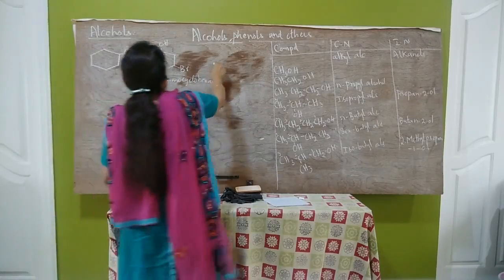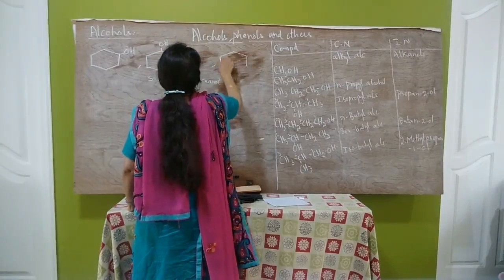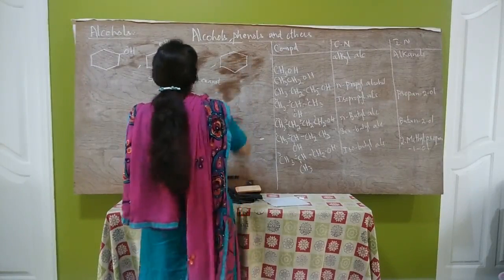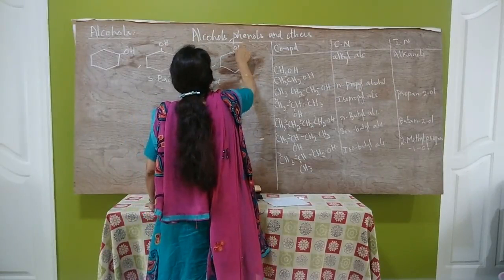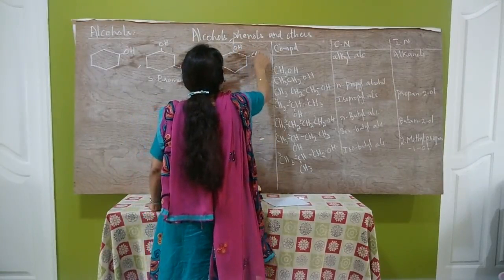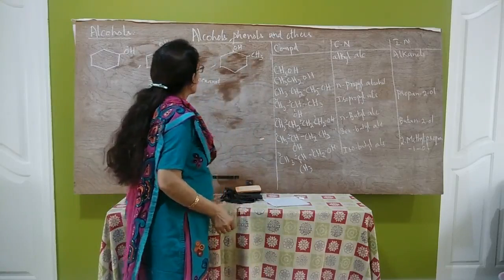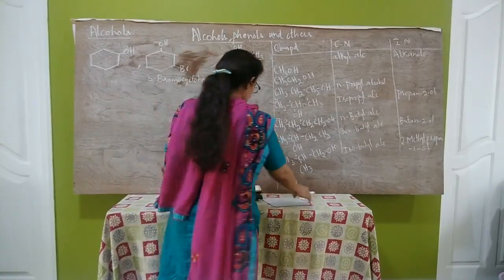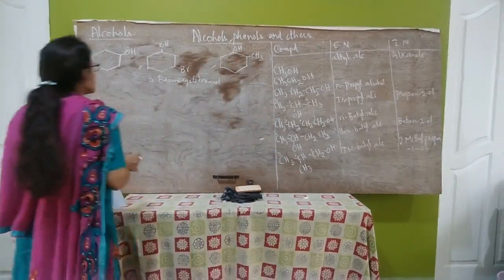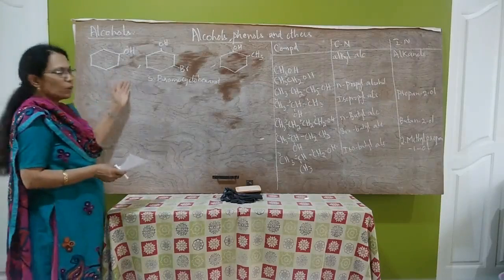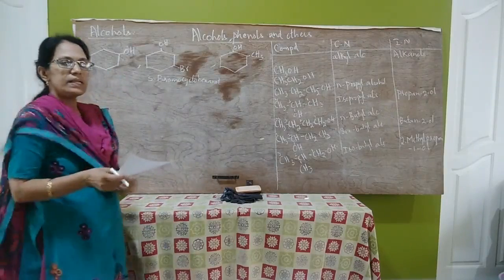Next, let us write one more cycloalkanol, that is OH, CH3. This is 2-methyl cyclohexanol. Now let us name some more compounds, from your in-text questions.